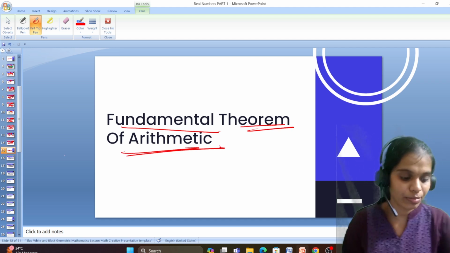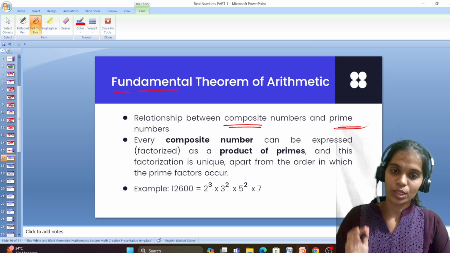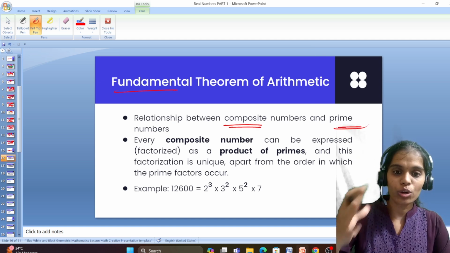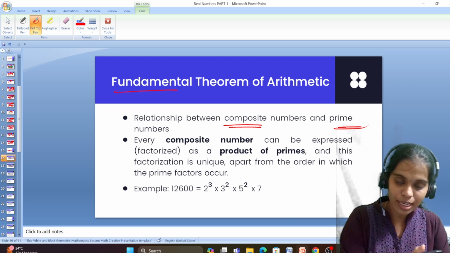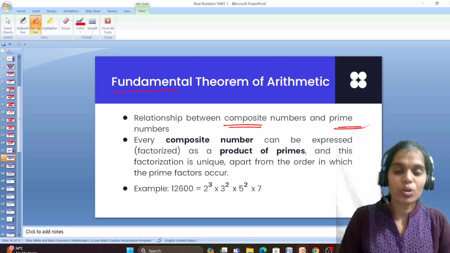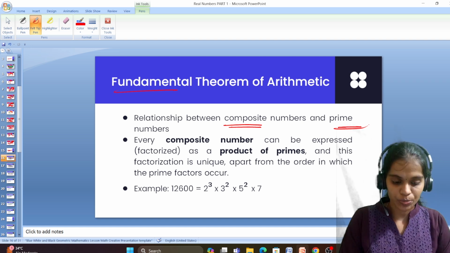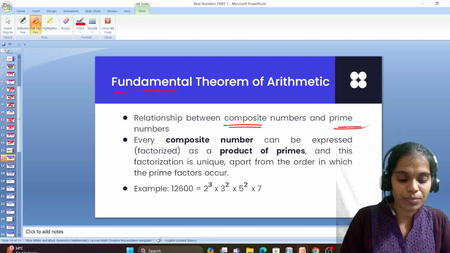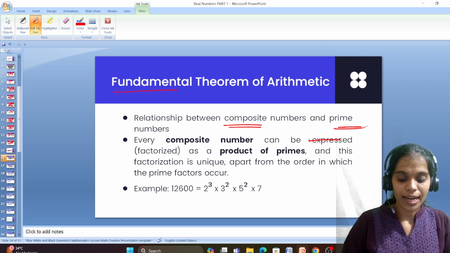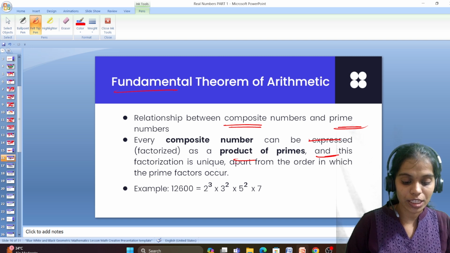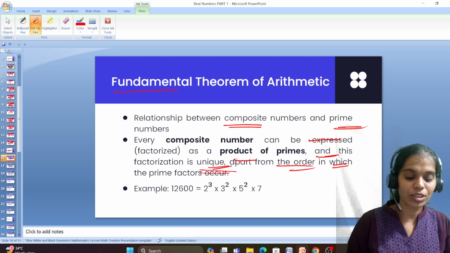What does this theorem state? Fundamental theorem: the relation between composite numbers and prime numbers. So what is this theorem? The goal of this theorem is that it shows a relation between composite numbers and prime numbers. What is that? Every composite number can be expressed as a product of primes, and this factorization is unique, apart from the order in which the prime factors occur.